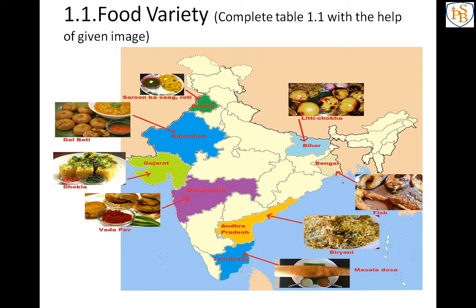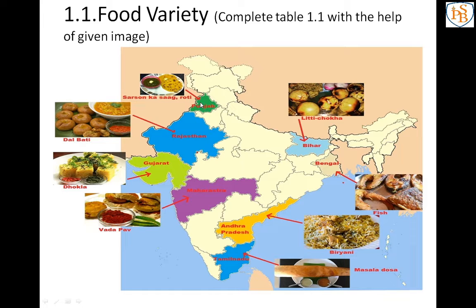So you have to draw this table, that is table 1.1, What do we eat, in your notebook. Here one column is the name of the student or name of your friend, and the next one is food items eaten in a day. All of you know that we are eating different kinds of food in the morning, in the afternoon and in the evening. So there is a variety of food, but first we will go state wise.